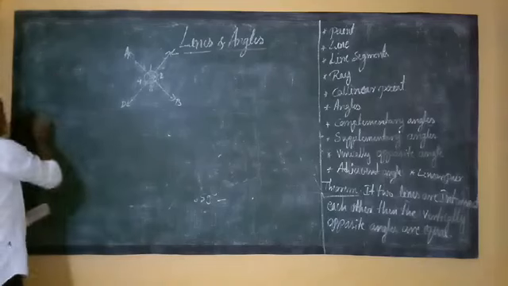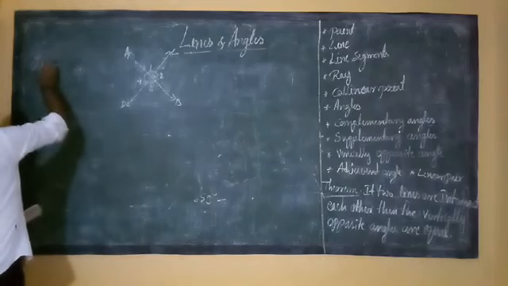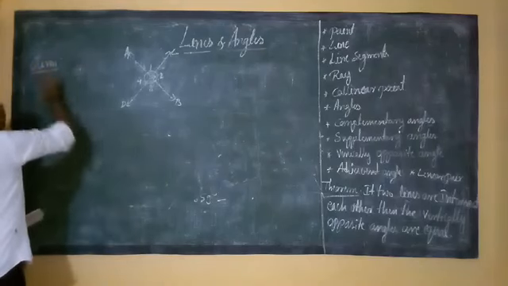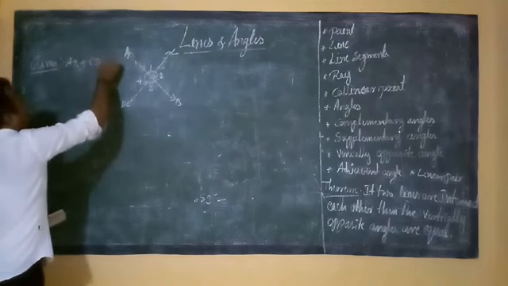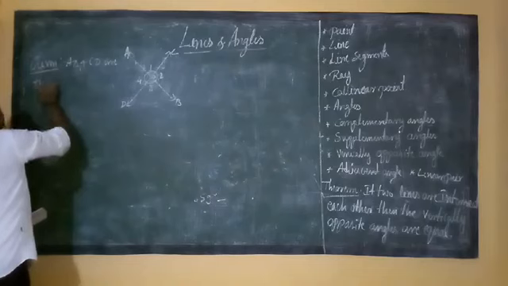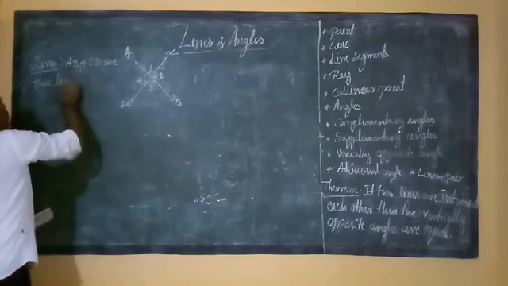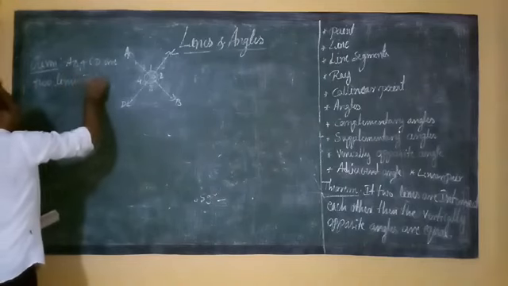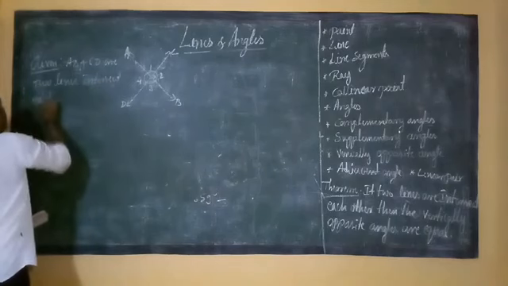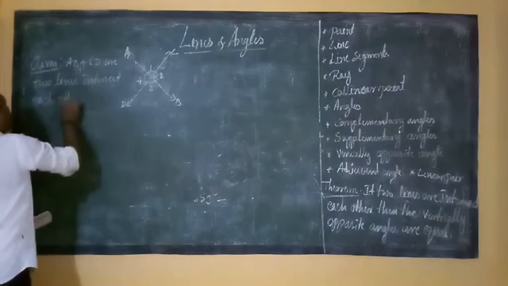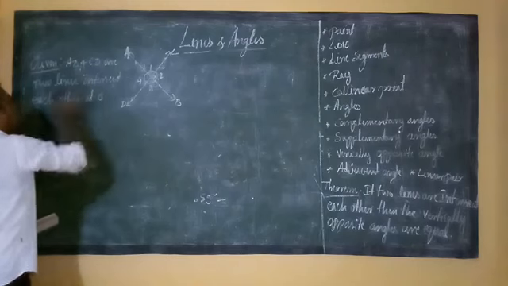See students, given. What is the given? Given: AB and CD are two lines intersecting each other at O. Correct?